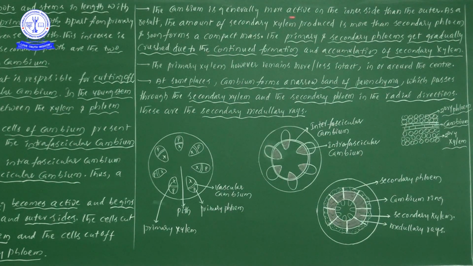So thereby, more active inside, they have given. More active means definitely a greater number of new cells are added inside than outside. Likewise, let us understand. So due to those kinds of processes, as a result, the amount of secondary xylem produced is more than the secondary phloem.